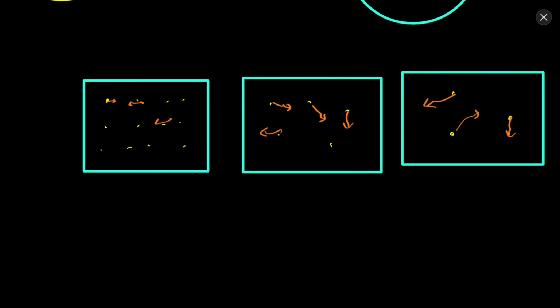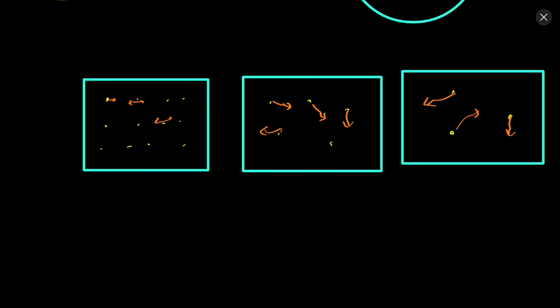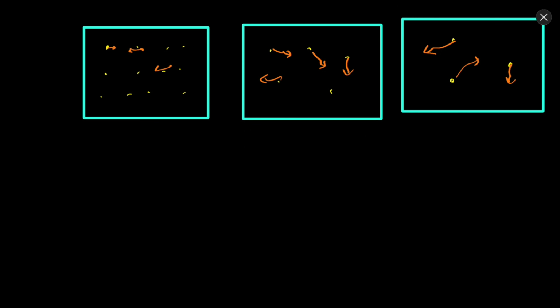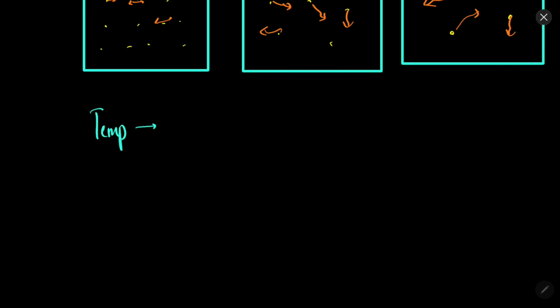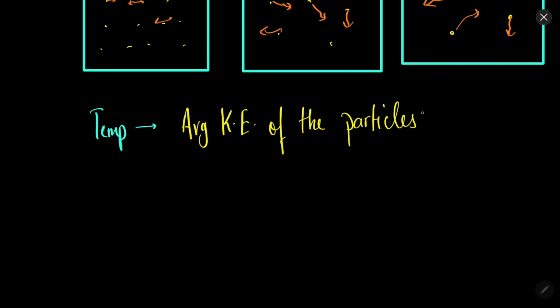All these particles have some average kinetic energy, and that average kinetic energy is called the temperature. And once we understand temperature, we can understand the concept of heat. So temperature is the average kinetic energy of the particles. Particles means atoms and molecules of any medium.